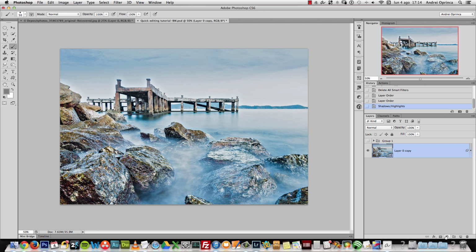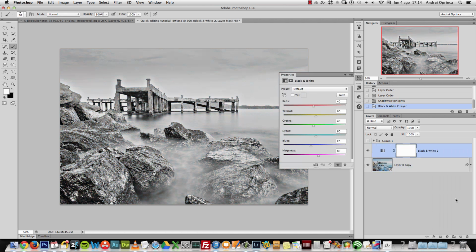The next thing that I added is, of course, the black and white adjustment. I like to work with adjustment layers. I've seen a lot of people editing on the background layer. I'm not a big fan of that. So, well, you can work however you like.